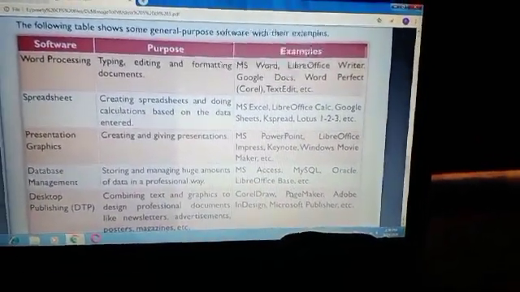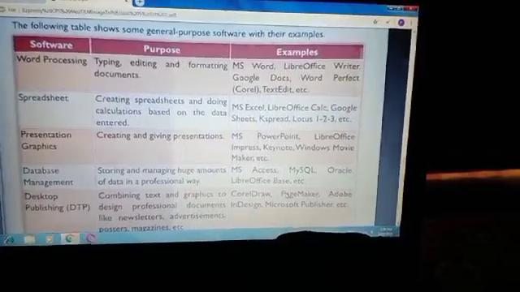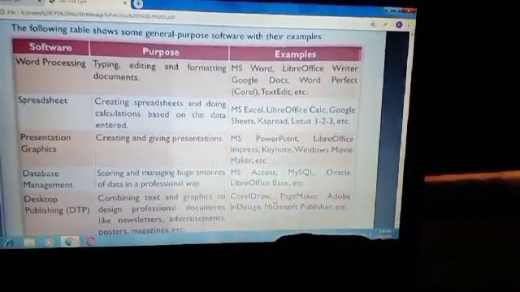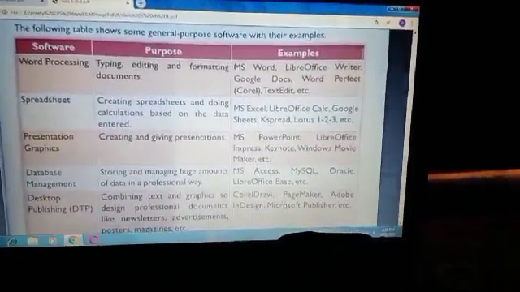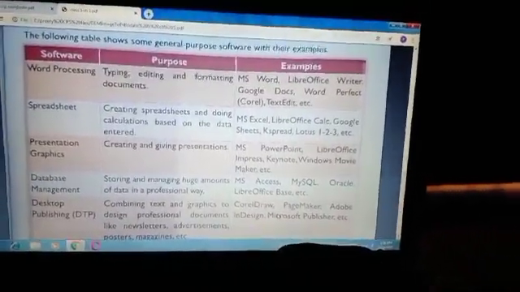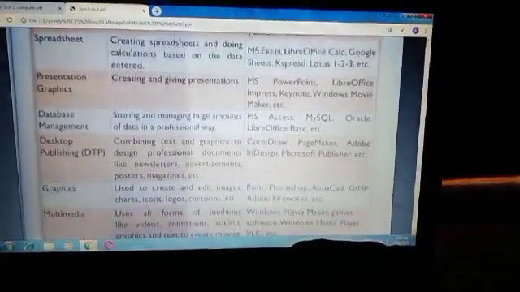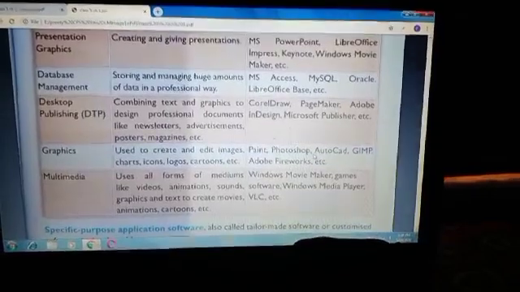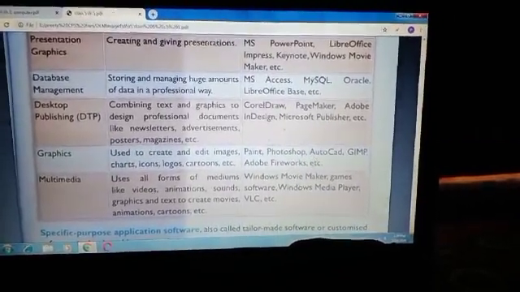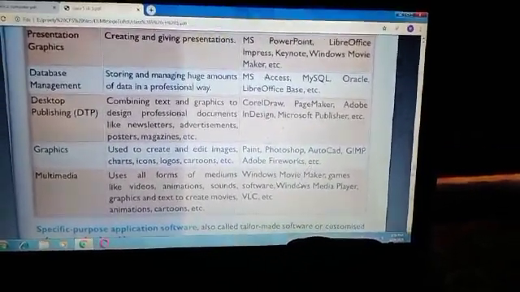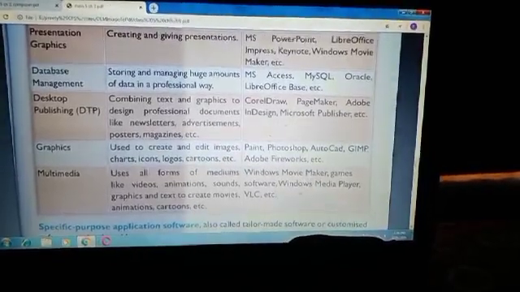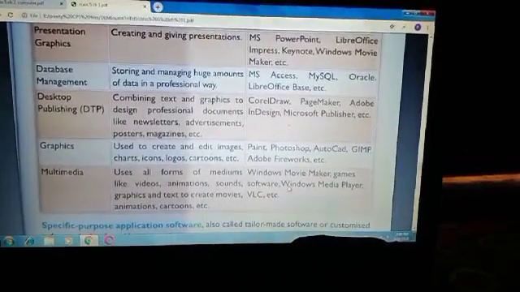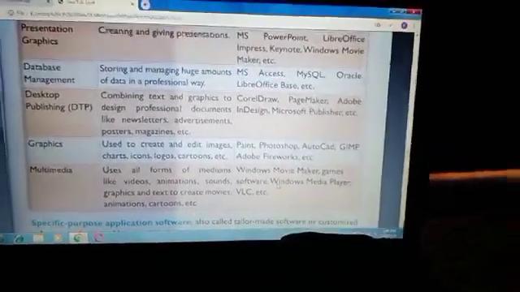Desktop publishing software is for creating newspapers and magazines. So these are the desktop publishing software. So read this and learn this carefully. Graphics software like Paint, Photoshop, AutoCAD, these are graphics software. Multimedia software like Windows Media Player, game software, VLC, etc. are multimedia software. Okay, so read this.